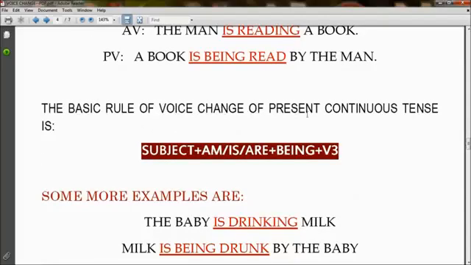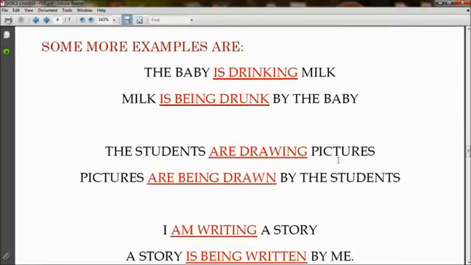The basic rule of voice change of present continuous tense is subject followed by am or is or are. Again the same rule, am or is or are always depends on the subject. Then it is followed by being, and then it is followed by V3 or the third form of the verb or past participle form of a verb. Some more examples are: the baby is drinking milk, milk is being drunk by the baby. So here is drinking has changed to is being drunk.